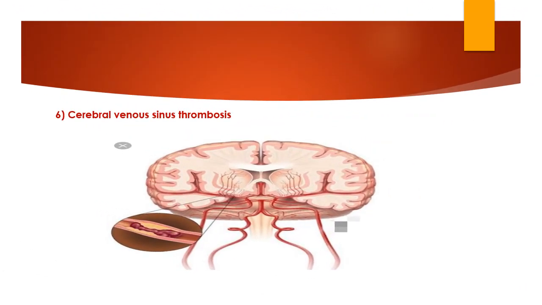Next is cerebral venous sinus thrombosis. Cerebral venous sinus thrombosis is due to thrombus formation in the venous sinus. So when a thrombus forms in the venous sinus, it is also known as cerebral venous thrombosis.